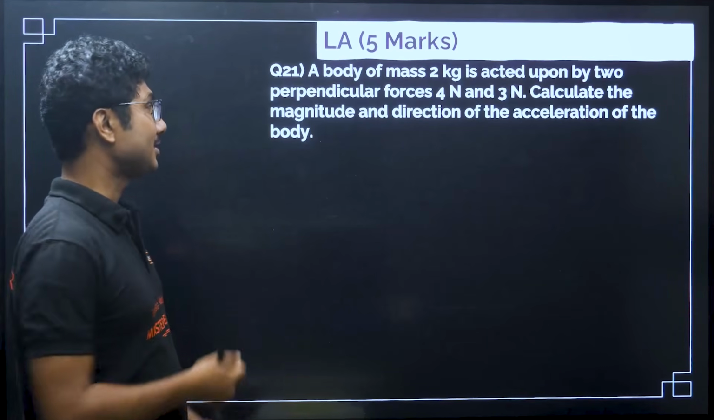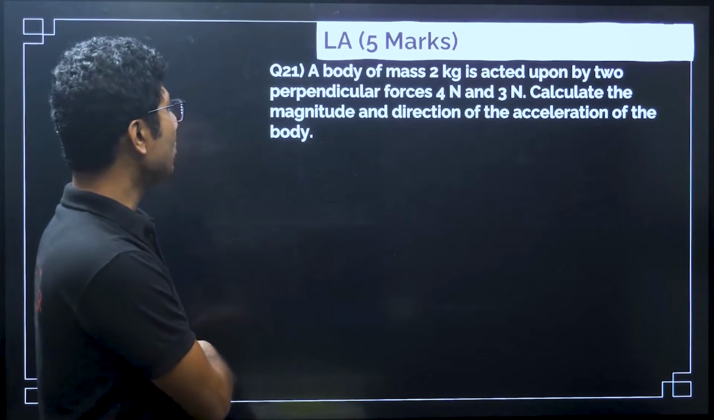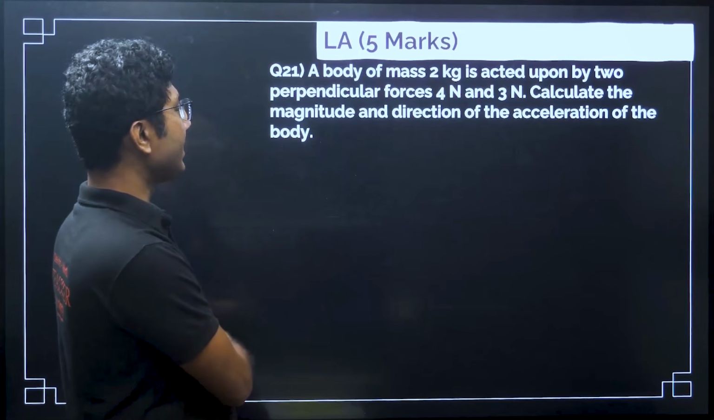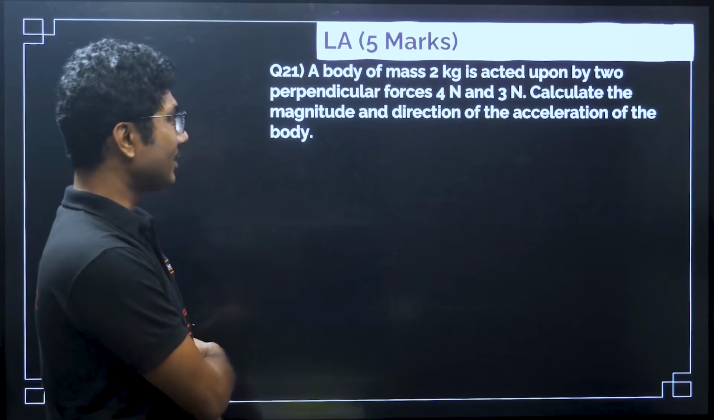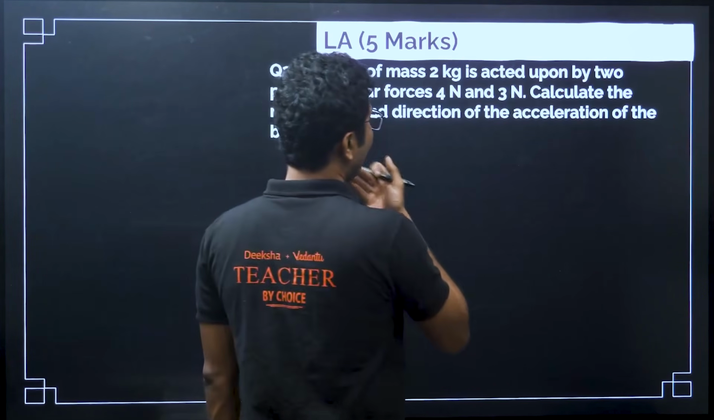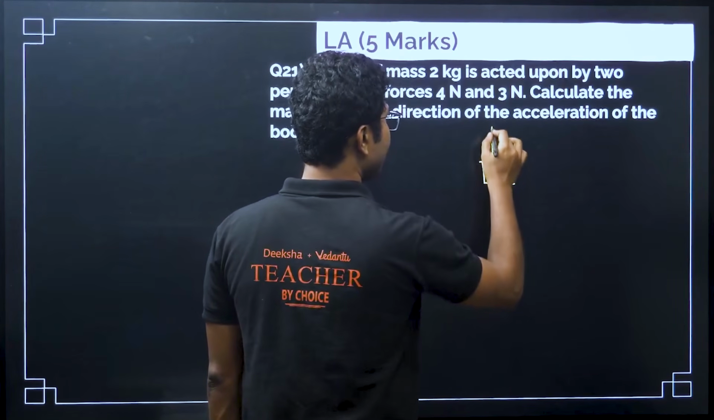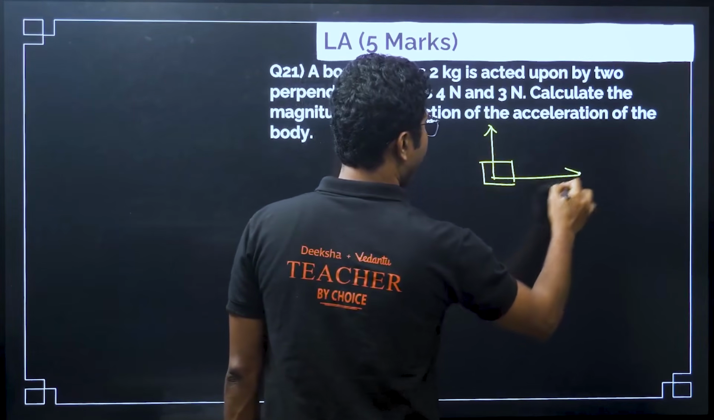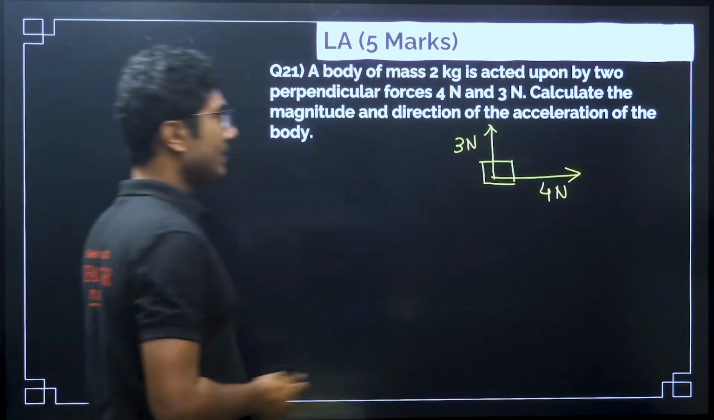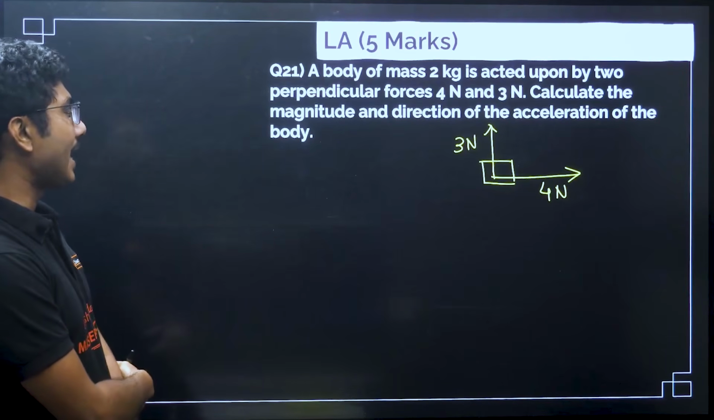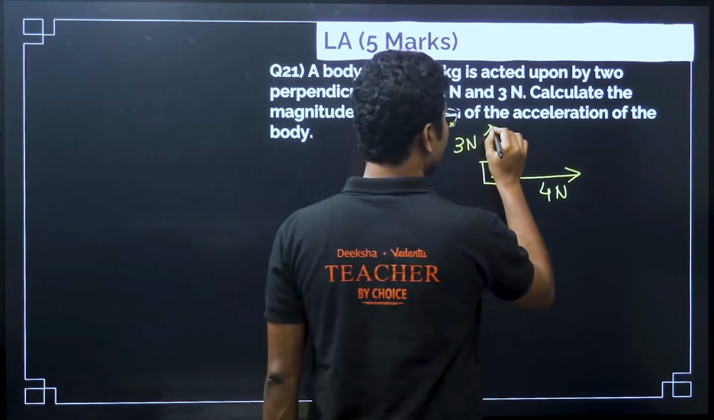Now, last question of the day: a body of mass 2 kg is acted upon by two perpendicular forces, 4 Newton and 3 Newton. Calculate the magnitude and direction of the acceleration of the body. So, a mass is being acted on by two forces, 4 Newton and 3 Newton. First you have to calculate the magnitude and the direction of the acceleration of the body. So, first we have to find the resultant force.